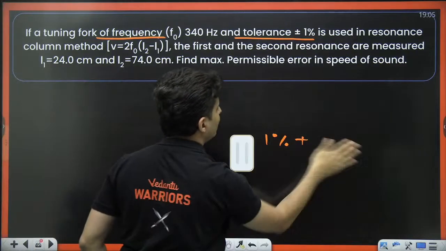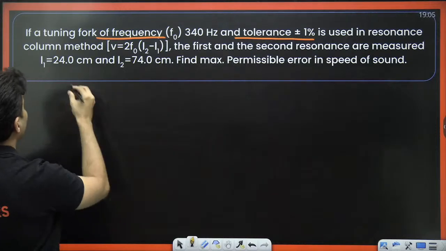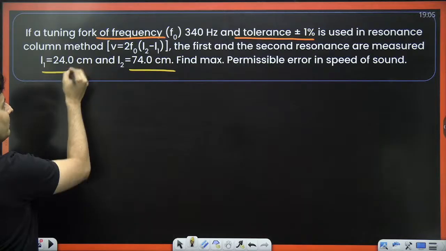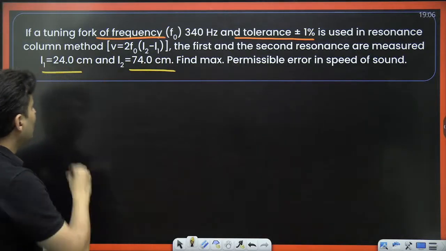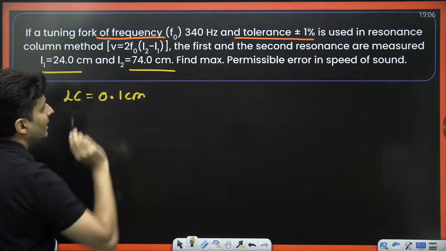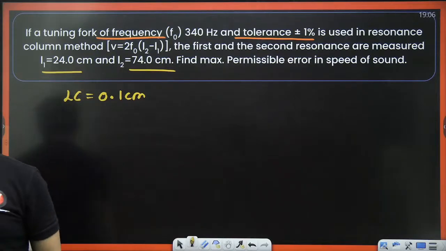And tell you how much is delta X by X. Observe carefully. It's given the lengths are 24 and 74.0. Do you see the decimal places is still first decimal? So that means the least count is 0.1 centimeter, till first decimal accuracy is there. So the least count or the error is 0.1 centimeter.